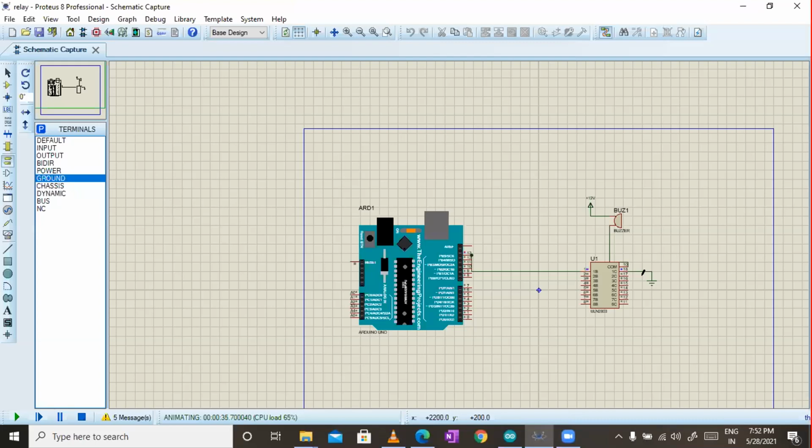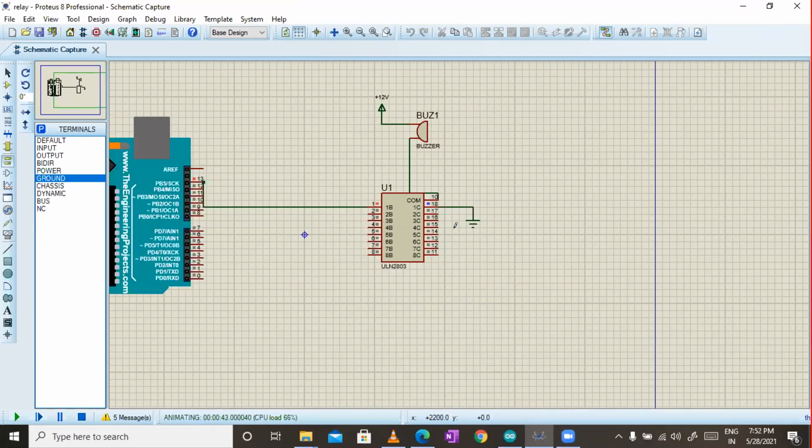Ashish. Okay. One pin connected to input. Ashish, can you see the common pin? Try to connect the common pin with ground, and pin number 18 with your buzzer. Okay. As I told you, pin numbers 1B, 2B, these are the input pins, and 1C, 2C, 3C, these are the output pins. So you have to connect the output pin with the buzzer and the common pin with ground.